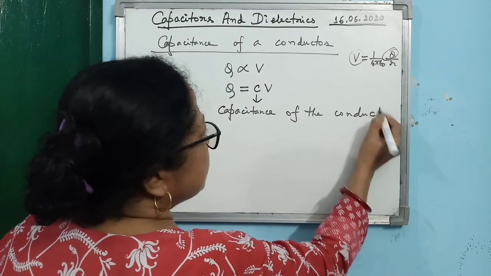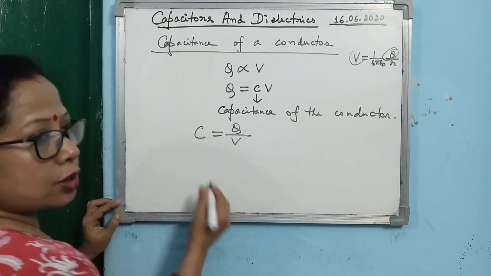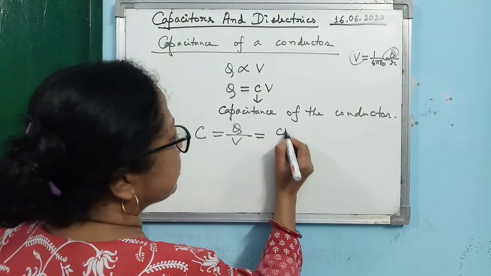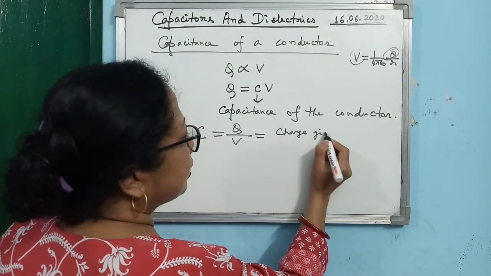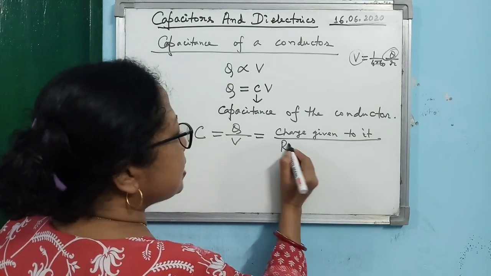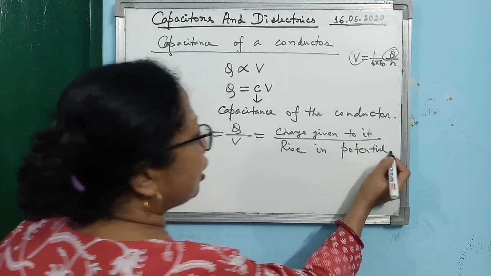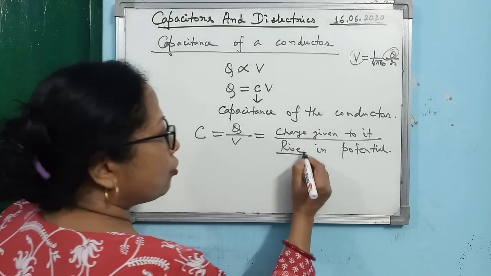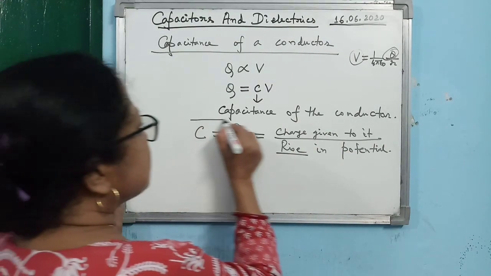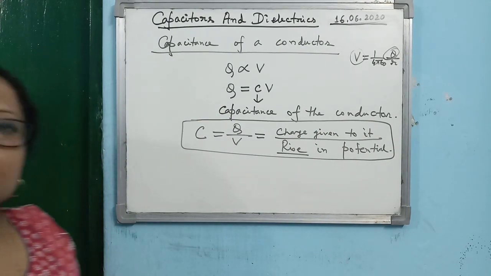Now you can write capacitance C equals Q by V. So how can you define capacitance? Capacitance is the charge given to it divided by V, the rising potential. Remember that I have not said just potential, it is the rising potential of the conductor. So this is the basic concept of the capacitance of a conductor.